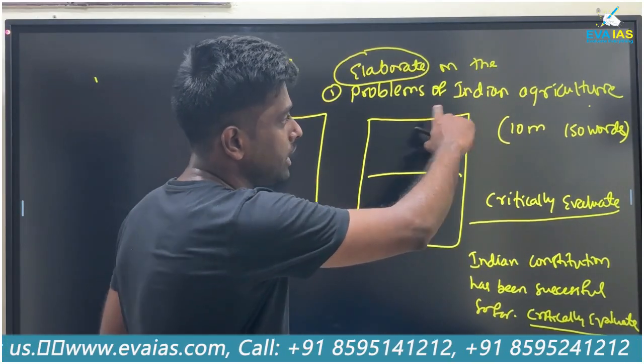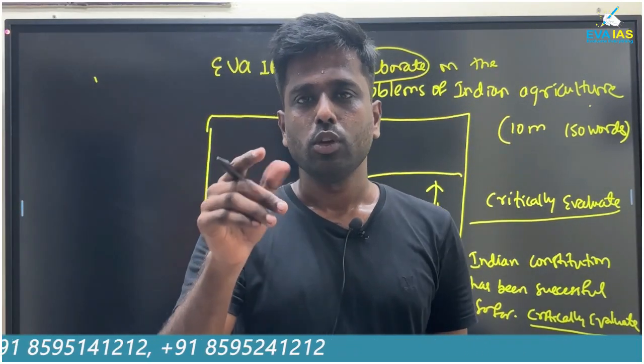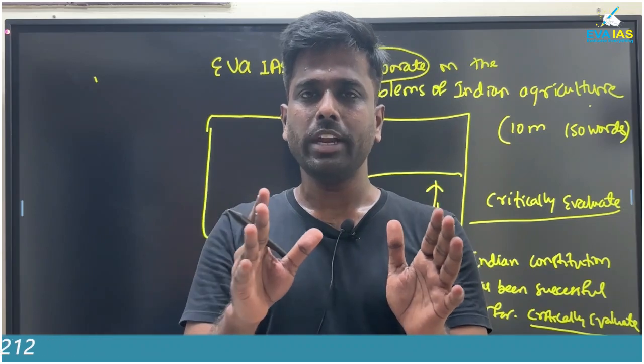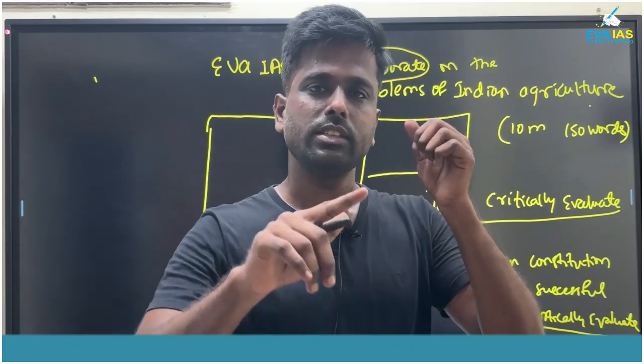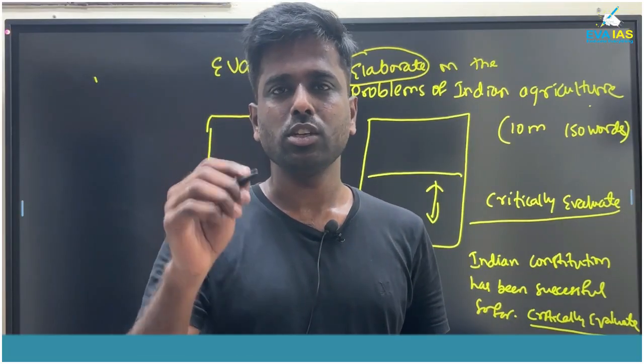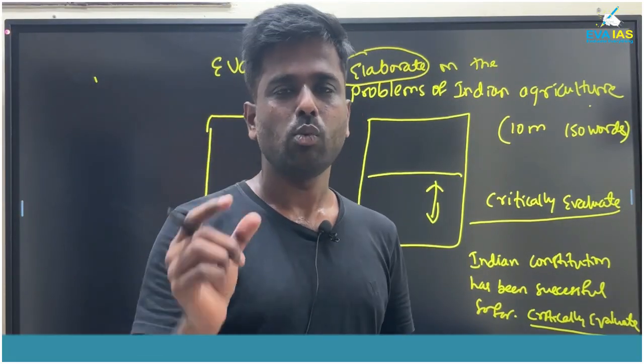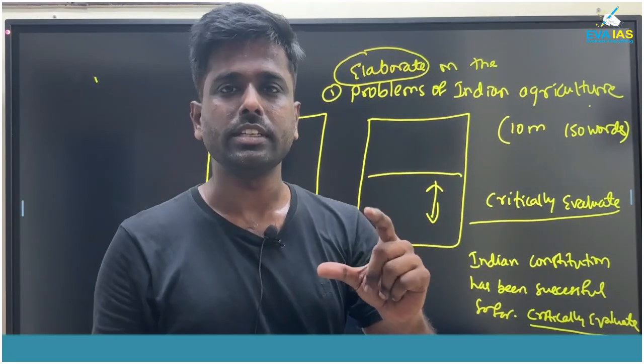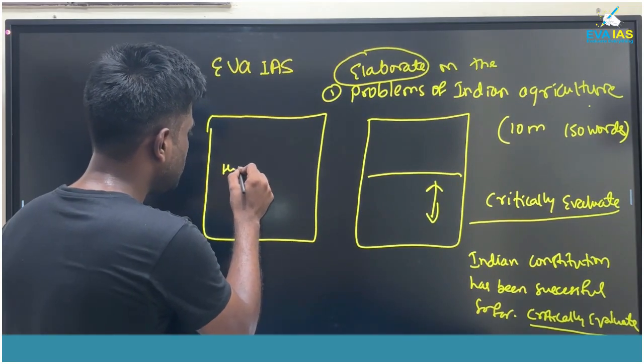Now, in the problems of Indian agriculture as well, you can think from 2 or 3 different models. The first thing is to think in a cycle. Suppose it is for agriculture, you just think from the seeds. What is the problem of Indian agriculture? First of all, the seed, hybrid seeds. We don't have the hybrid seeds at all.